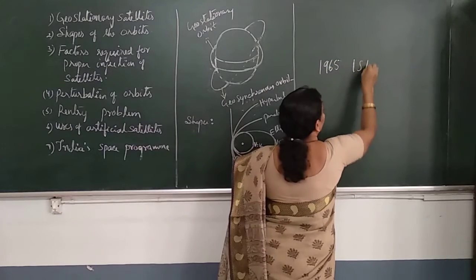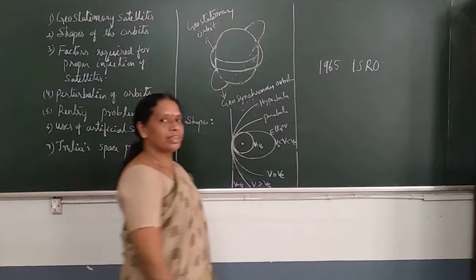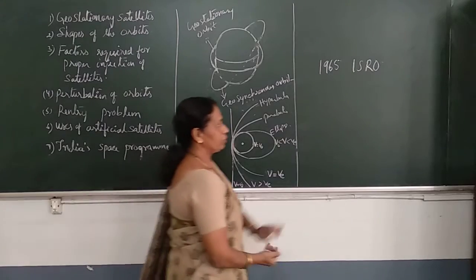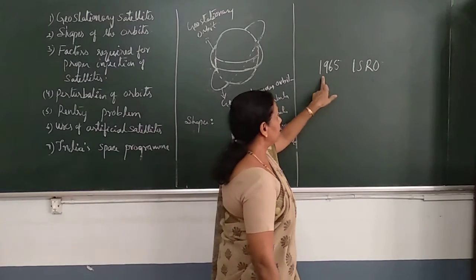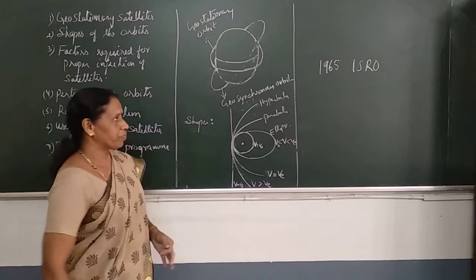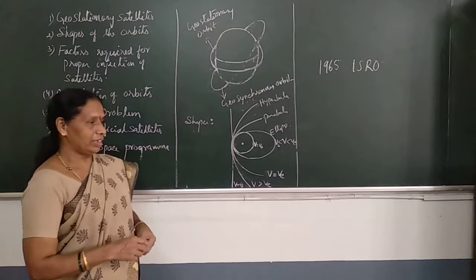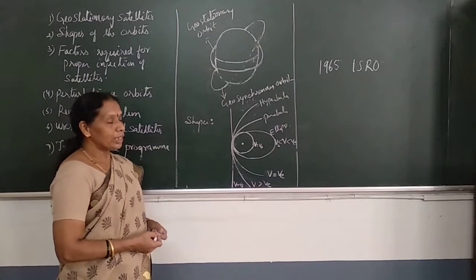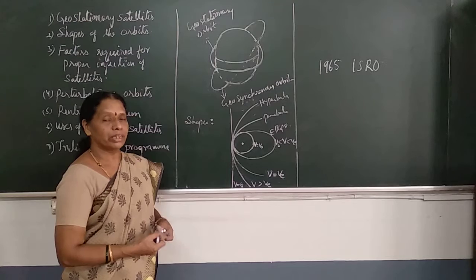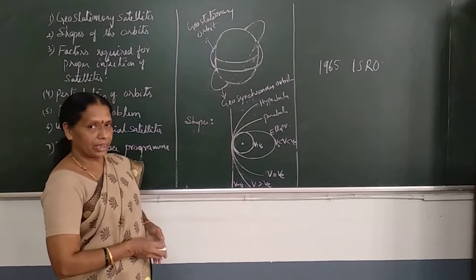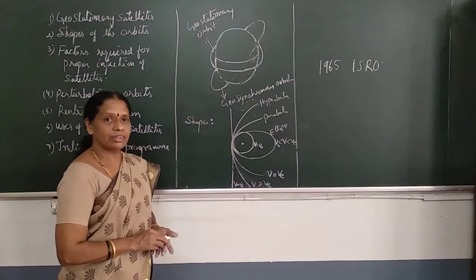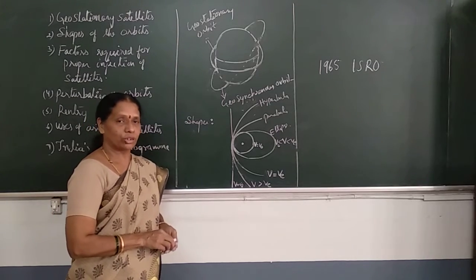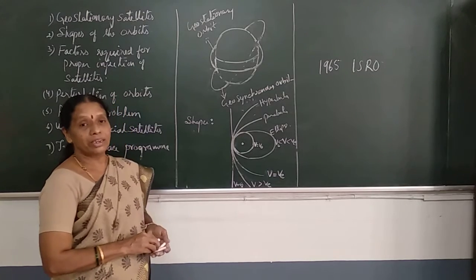What is ISRO? What's the full form? Indian Space Research Organization. Its headquarters is in Bangalore. It was established in the year 1965. Dr. Vikram Sarabhai is said to be the father of India's space program. He founded a research center in Ahmedabad, and one more research center, Tata Institute of Fundamental Research, was established by Homi Bhabha.